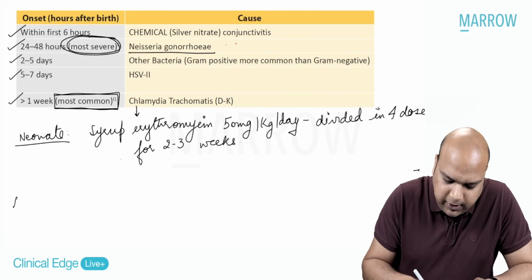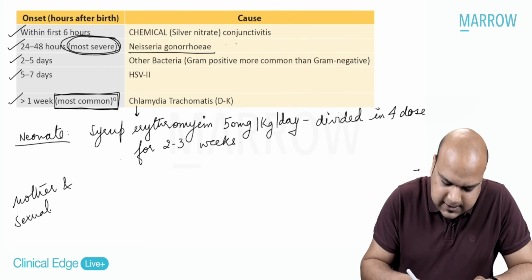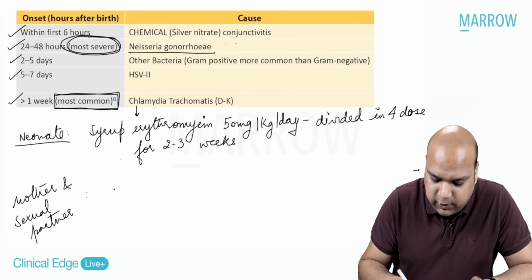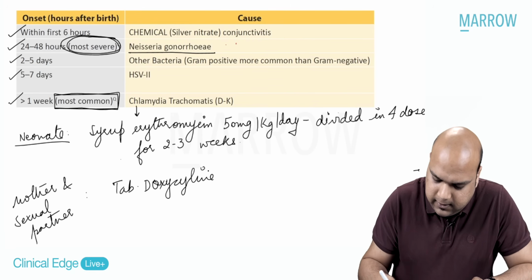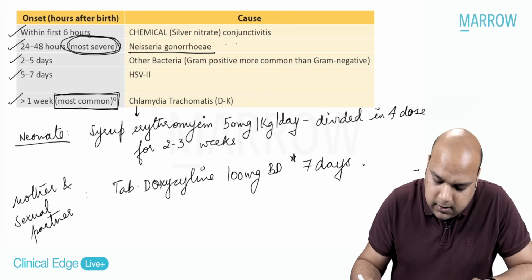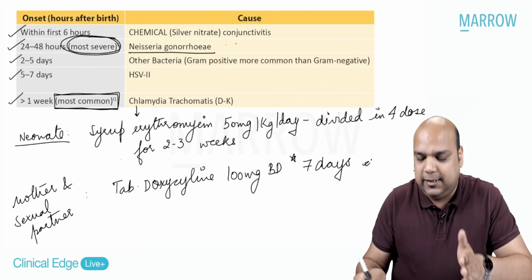So how do you treat the mother and sexual partner? That is important, and that also needs to be done in every case. So you have to give what everybody? Tablet doxycycline 100 mg BD for 7 days, okay, to both the sexual partner and the mother.